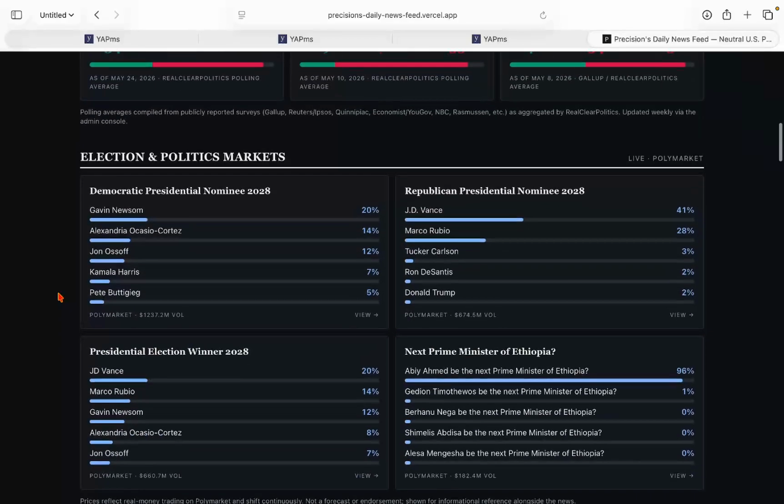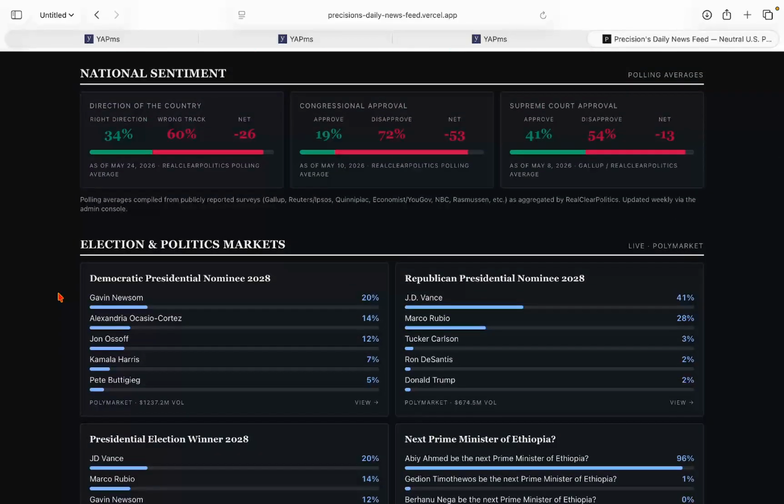So here's what really got updated: the 2028 presidential races. For the Democratic presidential nominee in 2028, according to Polymarket, Gavin Newsom has a 20% chance of becoming the nominee. In second place, coming close to him, is AOC, Alexandria Ocasio-Cortez, at 14%. In third place you have Jon Ossoff, who has risen compared to the last update I showed you guys on our website. Jon Ossoff had a 5% chance last time, and now he's up to a 12% chance. So Jon Ossoff is really rising among the Democratic base. A lot of people are liking him.